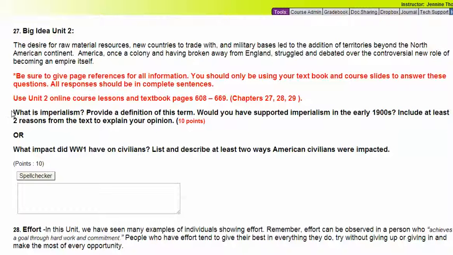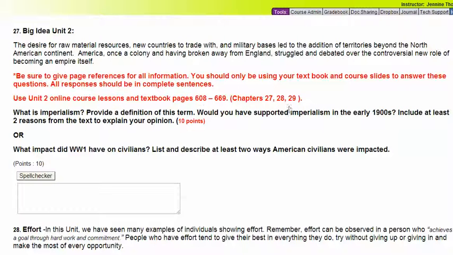Here is your question. What is imperialism? Provide a definition of this term. That's the first part. So first provide a definition in your own words. We do not want a copied definition from the textbook. That is not what we are looking for. Make sure that you paraphrase your definition and it is your definition of the term.